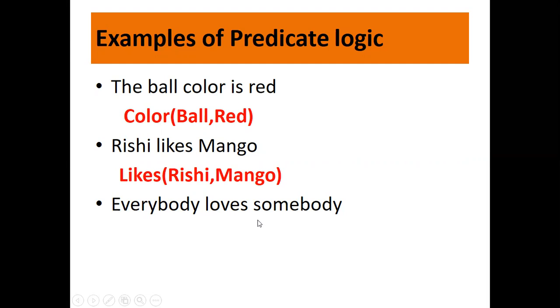It is displayed as: all x, some y. Now all x is nothing but everybody, and some y is nothing but somebody. So we say everybody loves somebody. Is it fine?